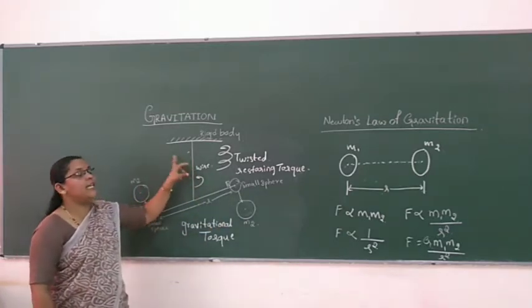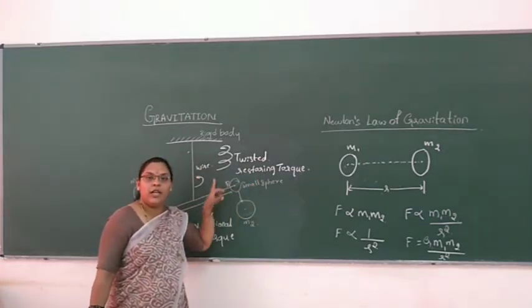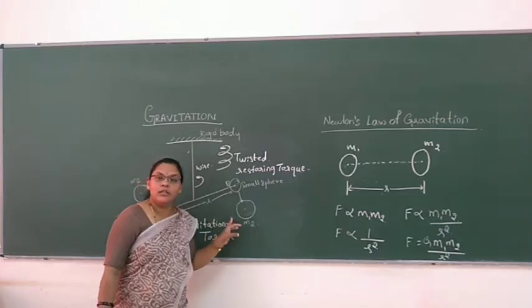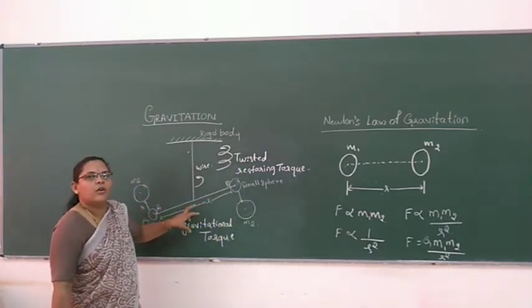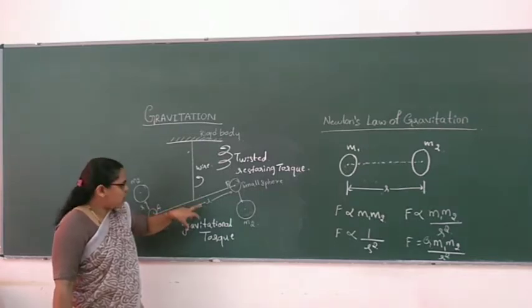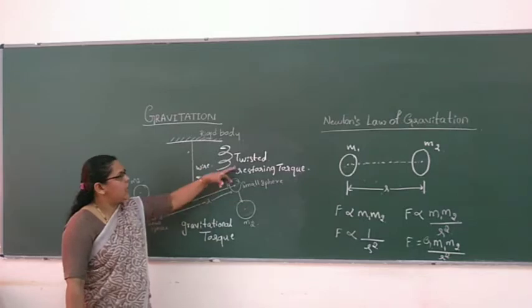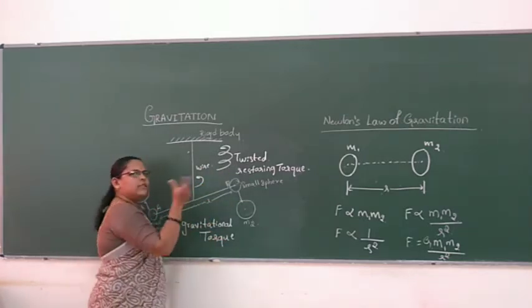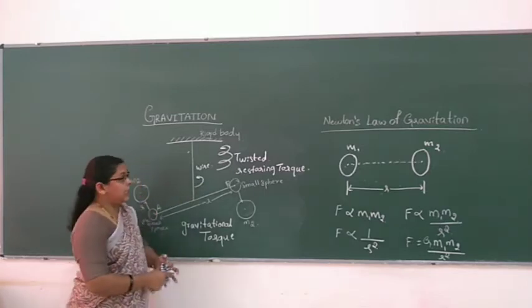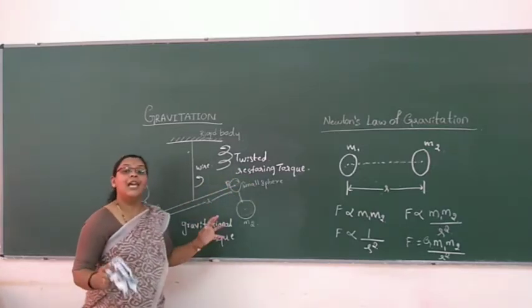As the twisting takes place on the wire, one more torque is developed on the wire, that is restoring torque, which opposes the gravitational torque which is already developing in the bar. So the wire will get twisted until that restoring torque and the gravitational torque become equal to each other.